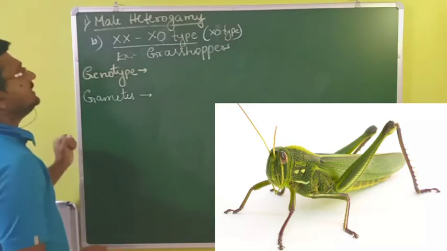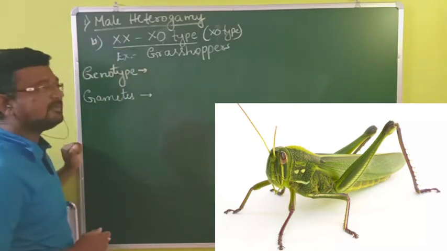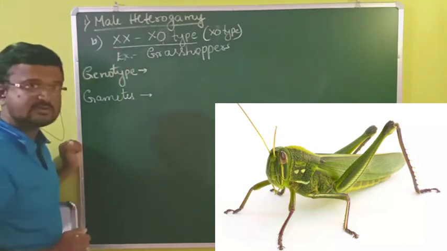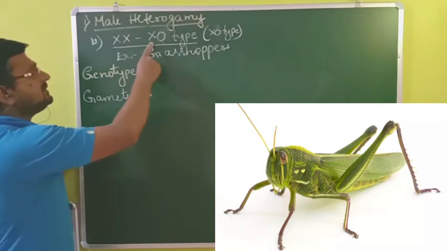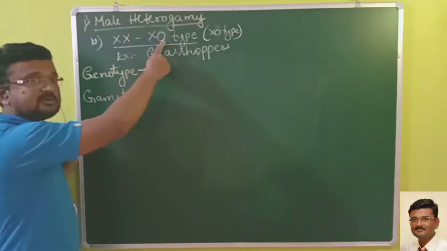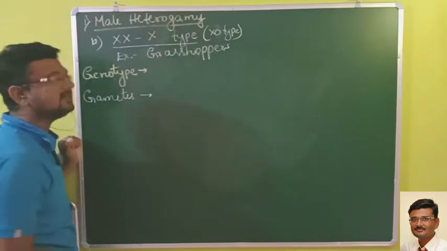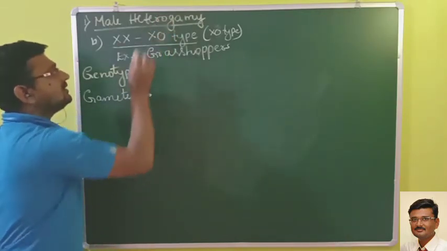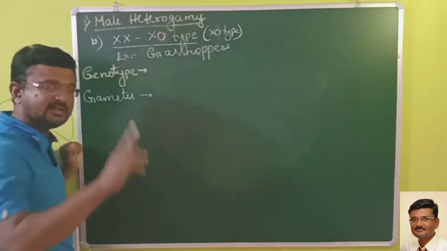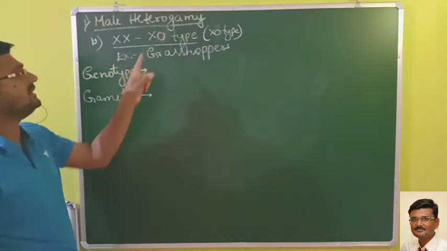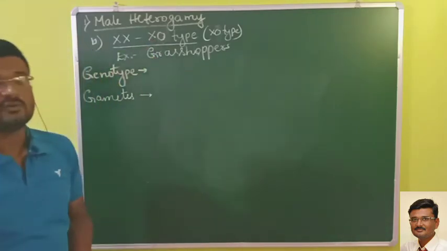Okay, so here if you see, the females will be carrying two sex chromosomes and males will be carrying only one sex chromosome, that is X. Another sex chromosome will not be there. Instead of writing nothing, we will write it as O, or you can think of it as 0. Nothing is present there. Only one sex chromosome will be there in the males. This is the chromosome number of grasshopper.